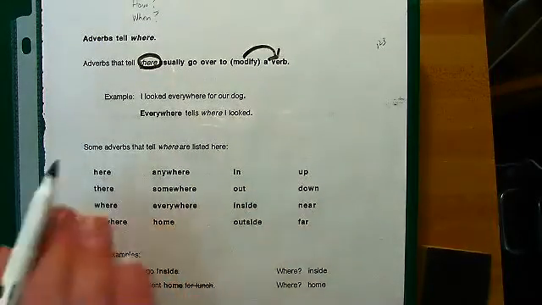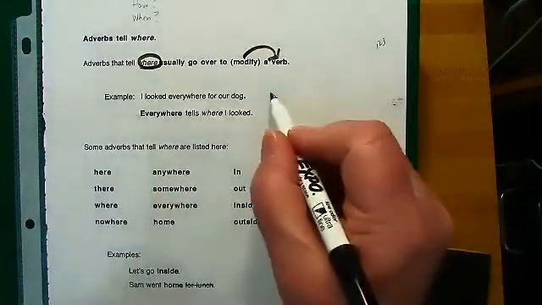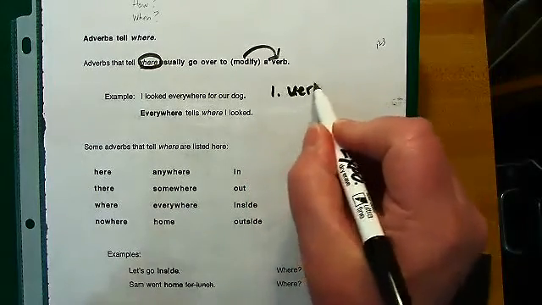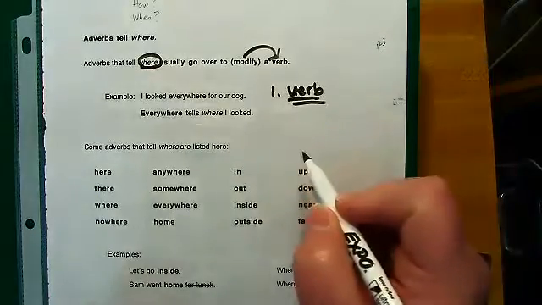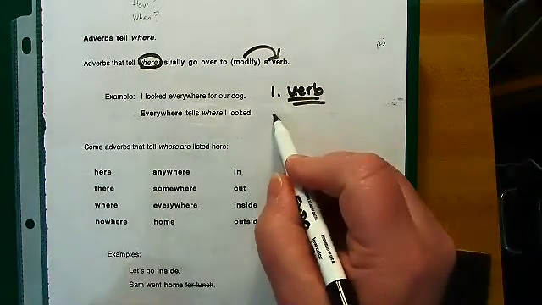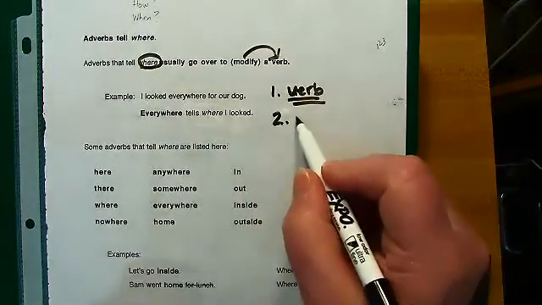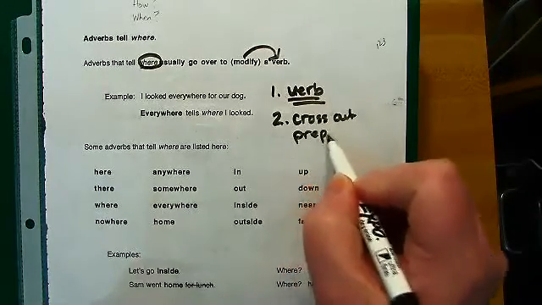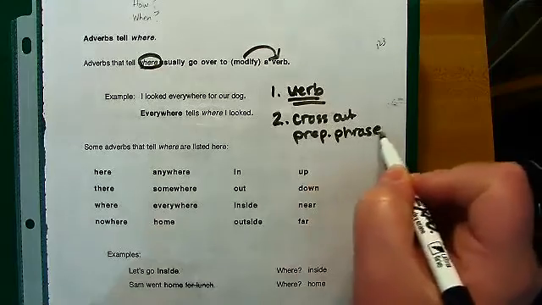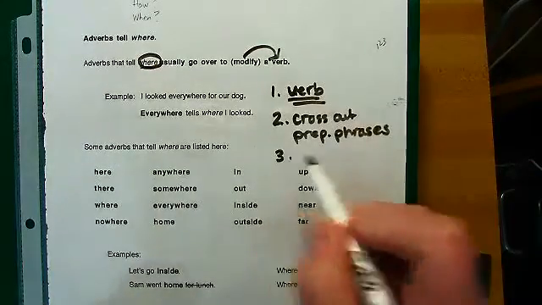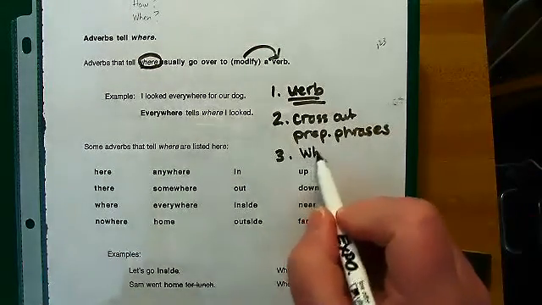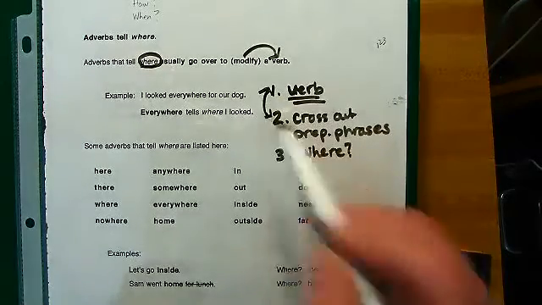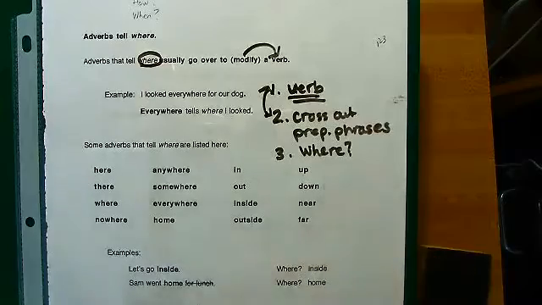Now, before I even go to the rest of this example, remember what I told you to do. First, I want you to underline the verb 2 times. That's your first step. Second step is I want you to cross out prepositional phrases. And then the third part would be actually to ask yourself where. You can interchange these 2 steps. It doesn't matter to me which one you do first, but do those before you ask yourself where.